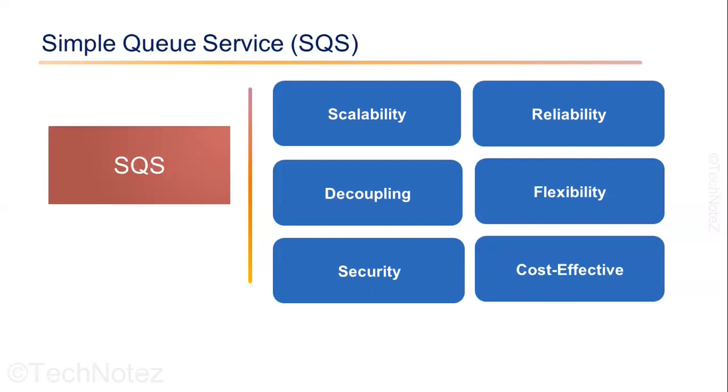Cost-effectiveness. Amazon SQS is a cost-effective solution for queuing messages. You only pay for the messages that you send and receive, and there are no upfront costs or minimum fees. Overall, Amazon SQS provides a reliable, scalable, and flexible messaging service that can help you to build distributed applications with ease.